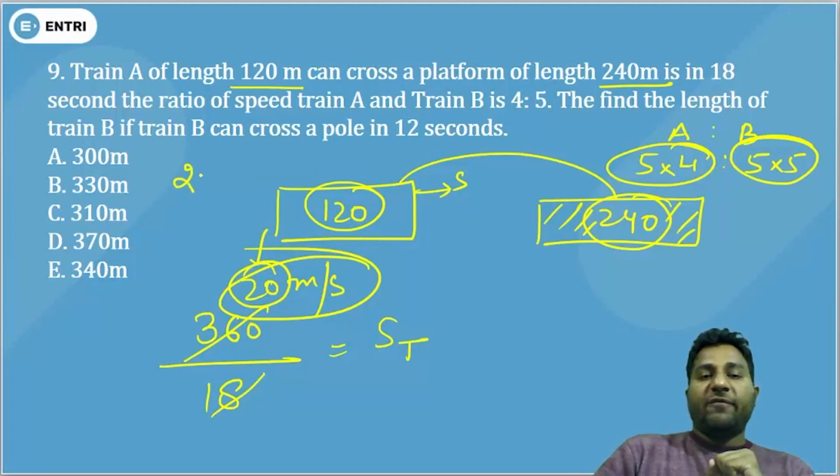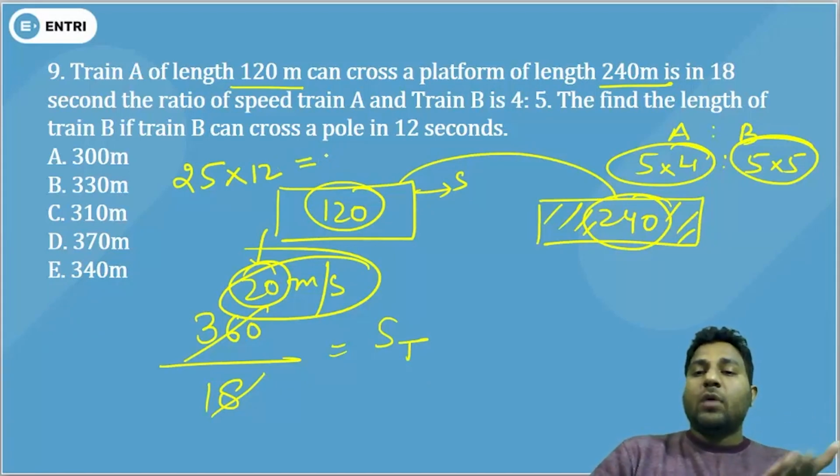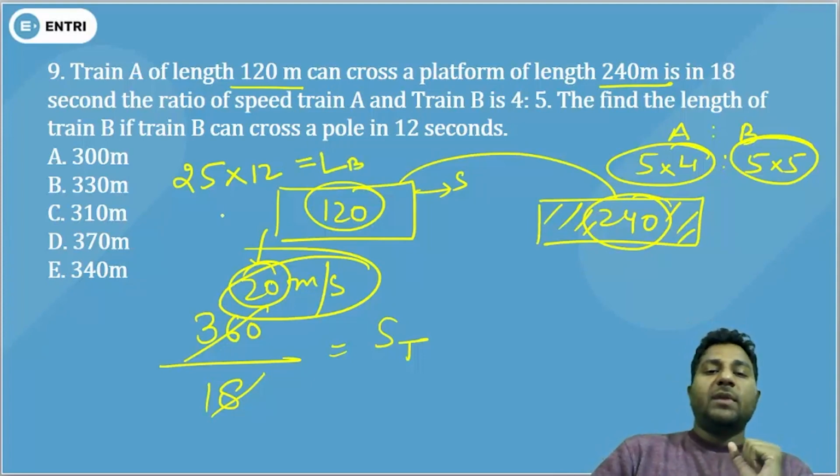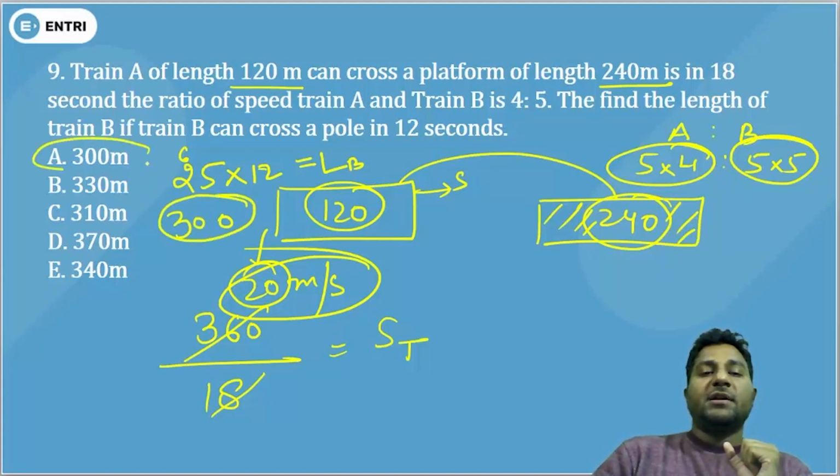With 25 meters per second, it took 12 seconds to cross the pole, and when crossing a pole you get your length. So the length of train B is 12 fives are 60, 12 twos are 24, that means 300 meters.